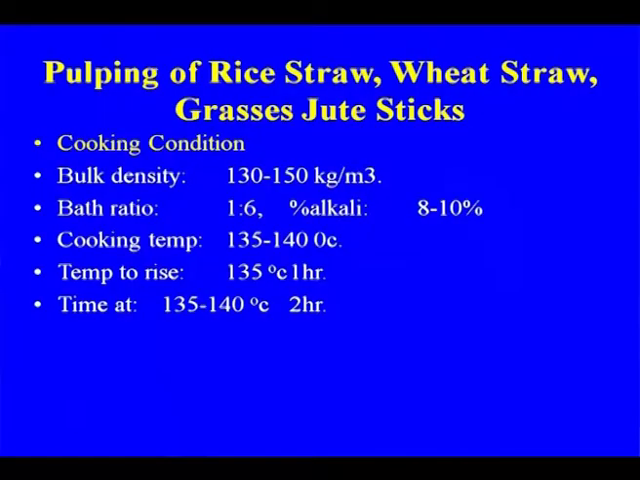This is the cooking condition. Here if you see the cooking condition, alkali as NaOH, no sodium sulphide is used in case of the pulping of wheat straw, the grass. Normally it is the alkali NaOH that we are using, 8 to 10%, temperature is less, cooking time is less if we compare with the hardwood or the bamboo cooking.